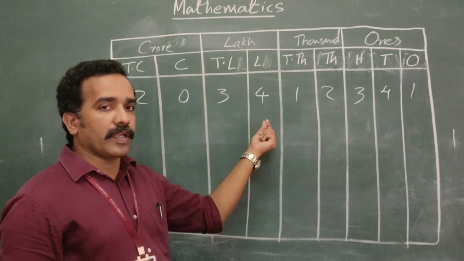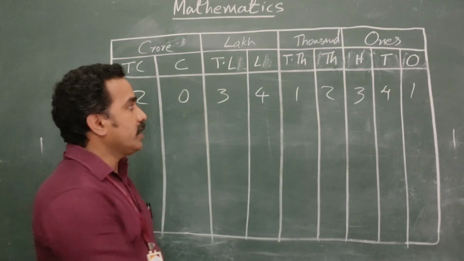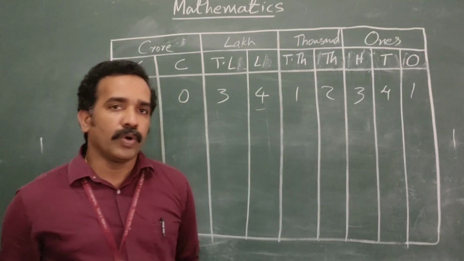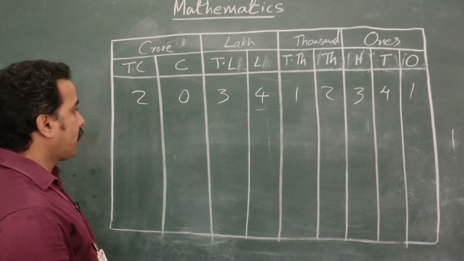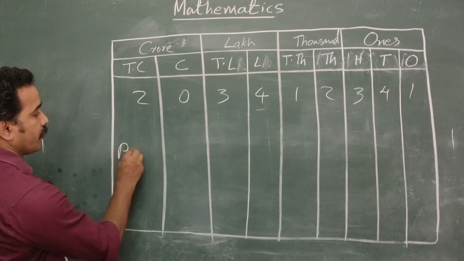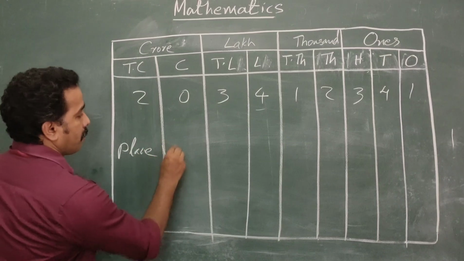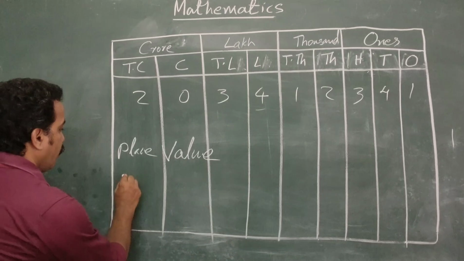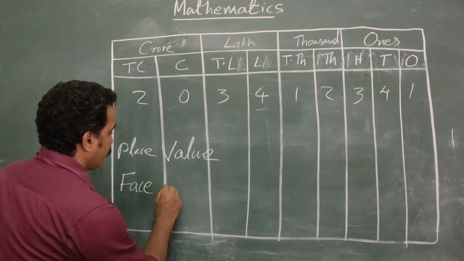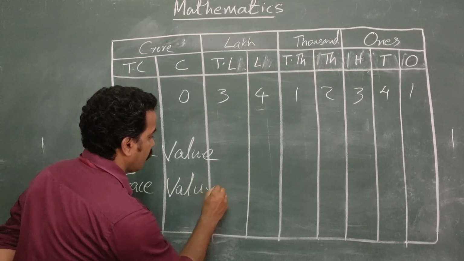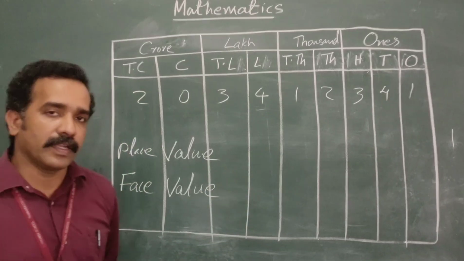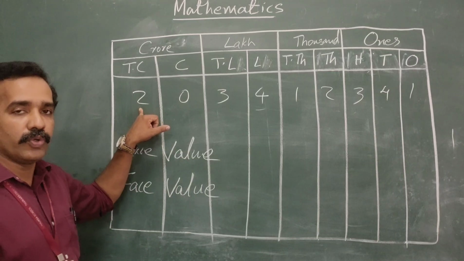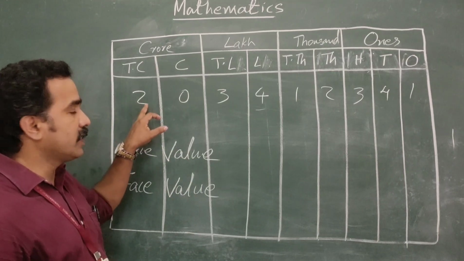Whenever you are looking into this number, each digit in this number is having a place value and a face value. What is place value? Place value and a face value, that also you studied in grade 5. Here, what is the place value of this digit 2?